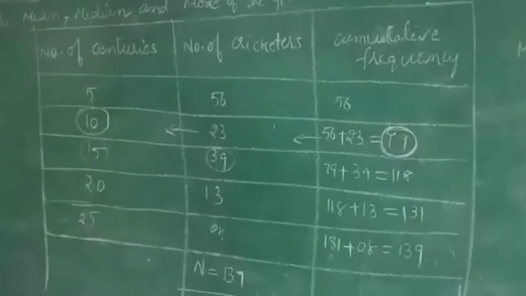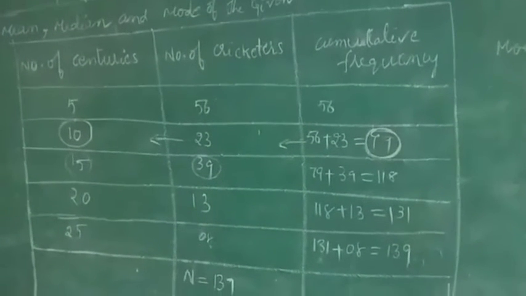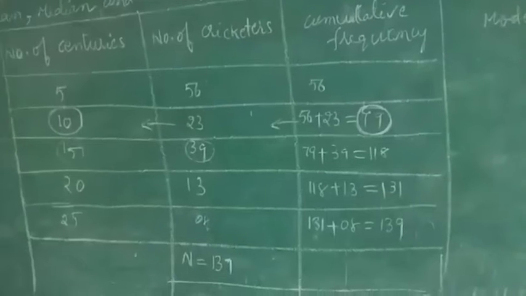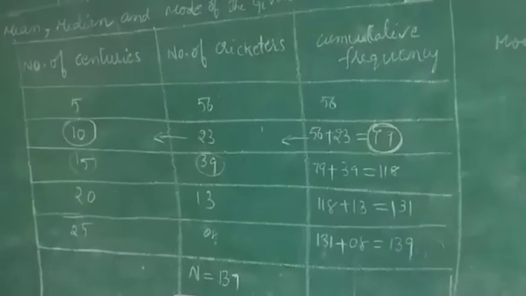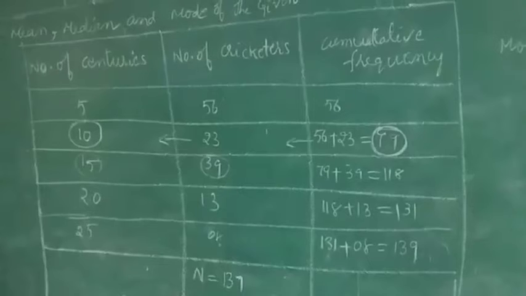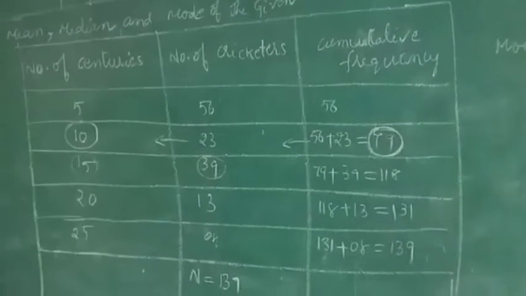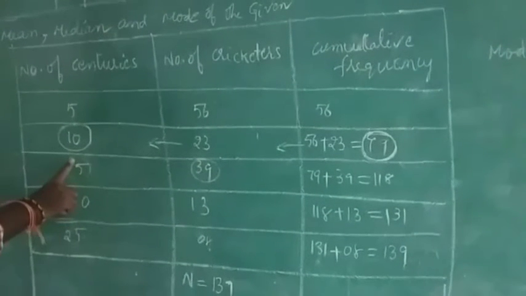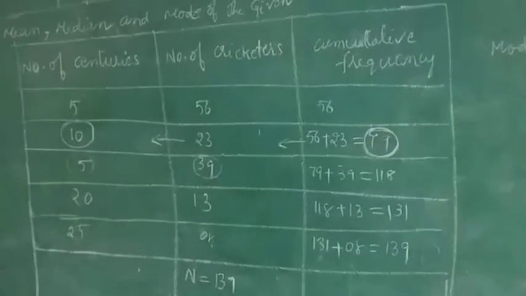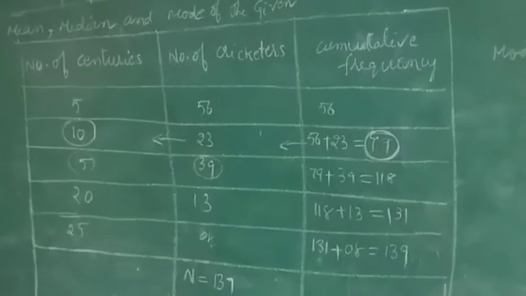Number of frequency, mode you will call it 39. Number of cricketers 39, right?